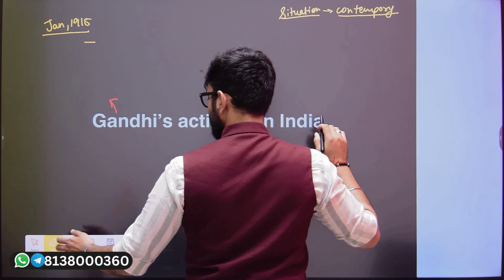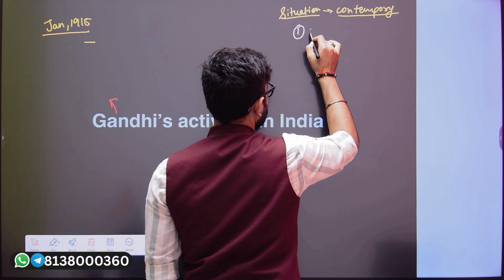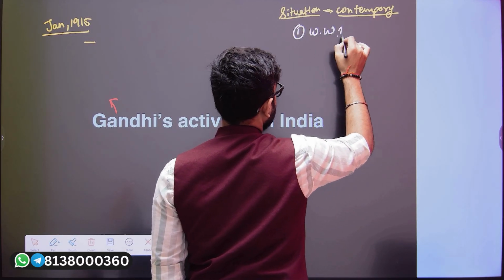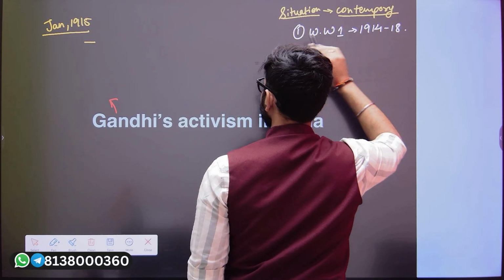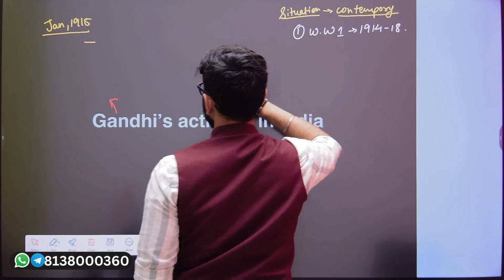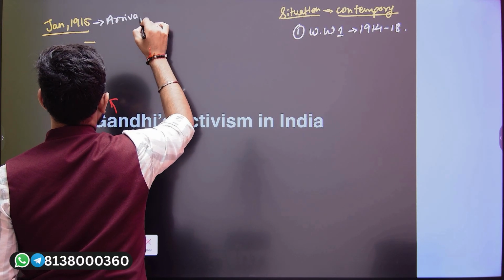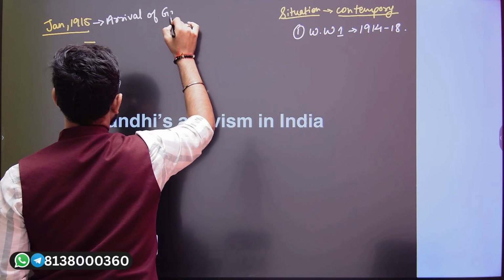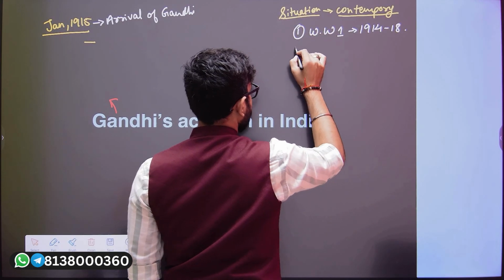So when we talk about the situations prevalent in India at that point of time, the first one is going to be World War I. It was going on from 1914 till 1918, and Gandhiji came to India in January 1915. So at that point of time, World War I is happening.